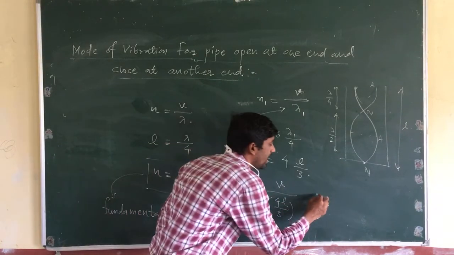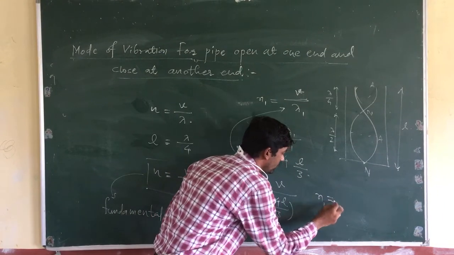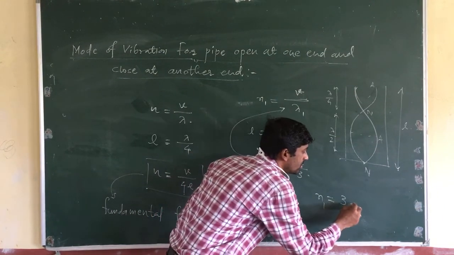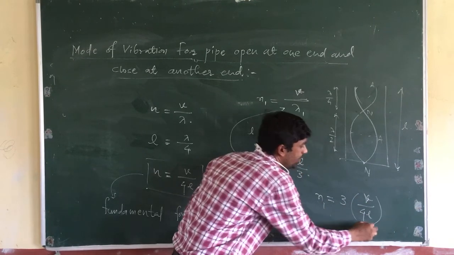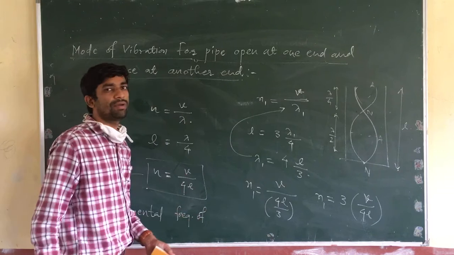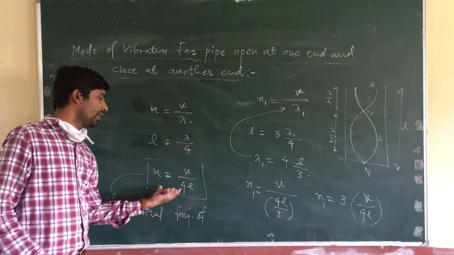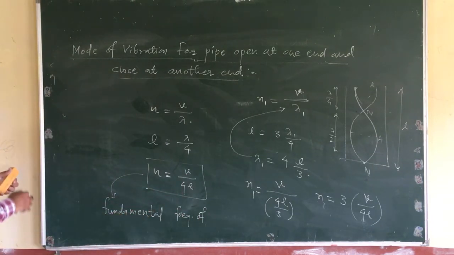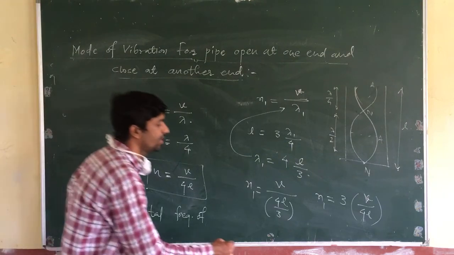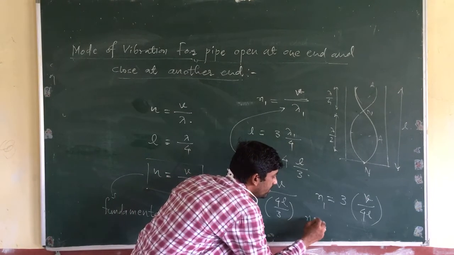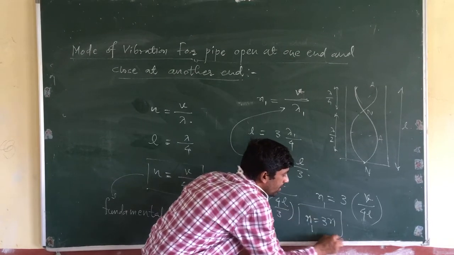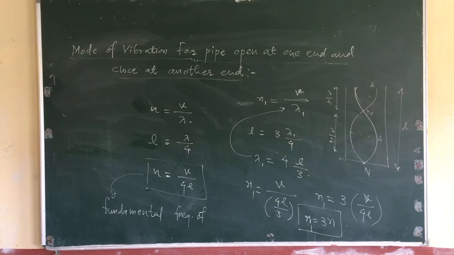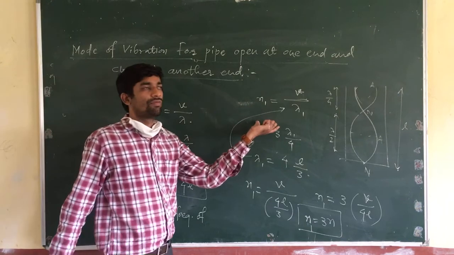So N1 is equal to 3 times V divided by 4L. But V divided by 4L is the fundamental frequency. So N1 is equal to 3 times the fundamental frequency. This is the first mode of vibration.